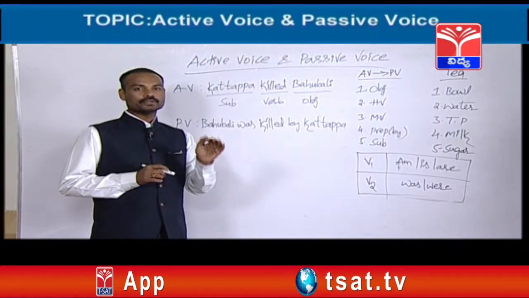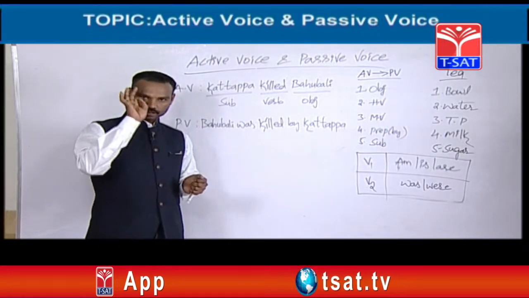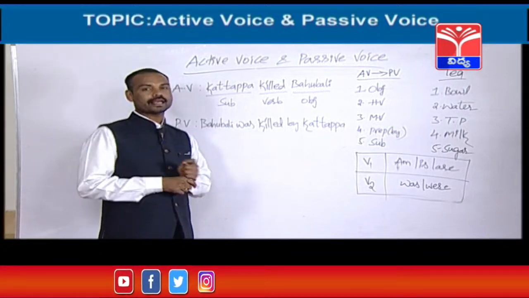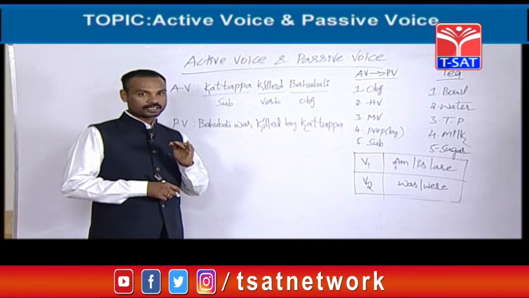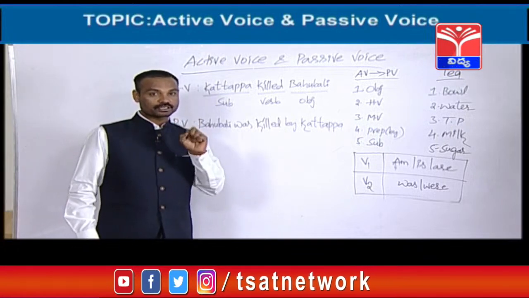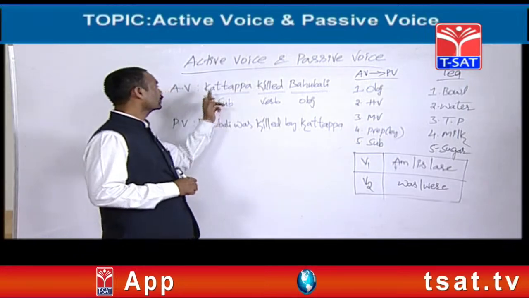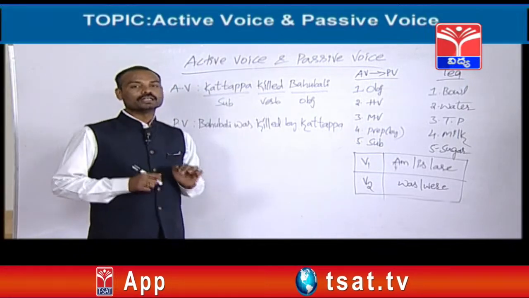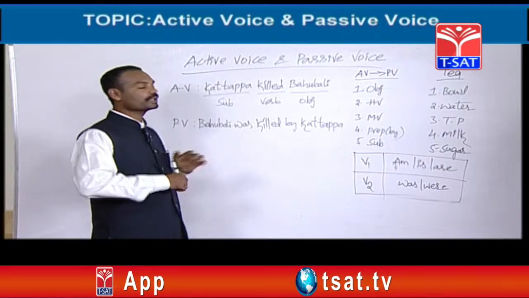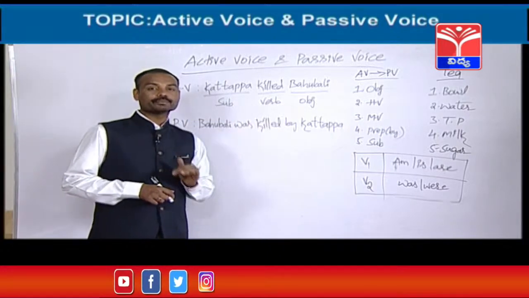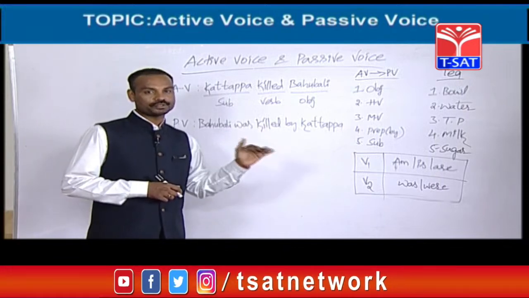Now I am going to tell you the definition of active voice. The sentence which starts with the subject is called active voice. For example, Kattappa killed Bahubali. In this sentence, Kattappa is the subject. Like this, if any sentence starts with the subject, that is called active voice.